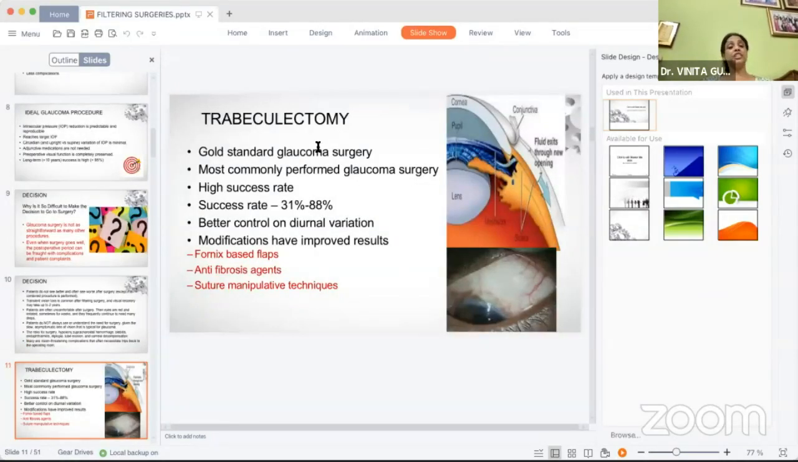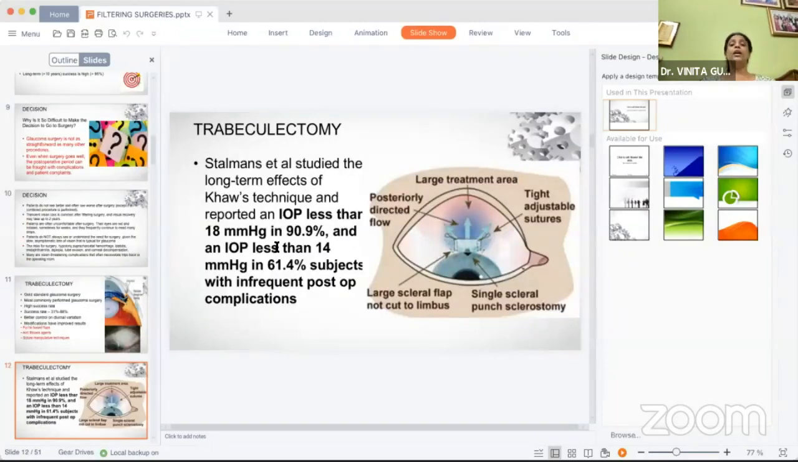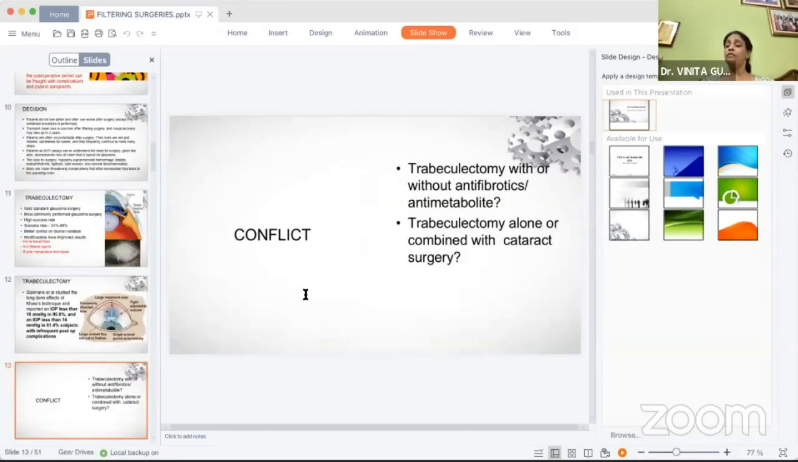Trabeculectomy is the first surgery, the gold standard for glaucoma, with a high success rate and better control of diurnal variation, and recently modifications have improved our results. Using the COS technique, the modifications suggested by COS from Moorfields' safe surgery technique, it has been seen that primary trabeculectomy achieves an IOP of almost less than 18 millimeters of mercury in about 90% of the eyes, with infrequent post-op complications. But the conflict which arises is, should we be using any antifibrotics, antimetabolites, and should we be doing a trabeculectomy alone or with a cataract surgery?